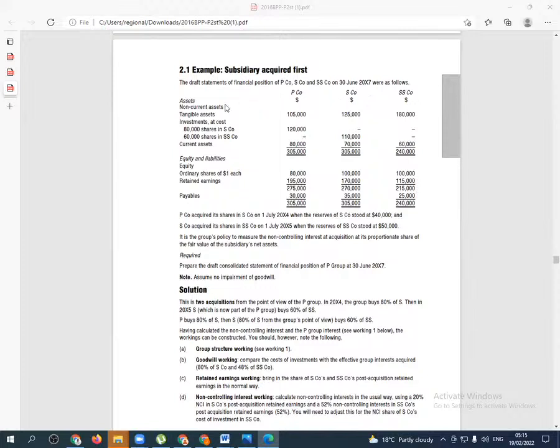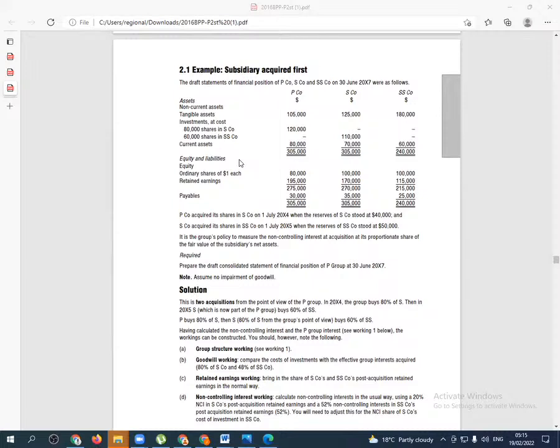So we can see here investments at cost. P bought 80,000 shares in S for 120,000. You're able to see this figure of 120,000. And then we have S company here, which paid 110,000 for 60,000 shares in SS company. And then we have the current assets, equity and liabilities, with ordinary share capital, retained earnings, and payables.